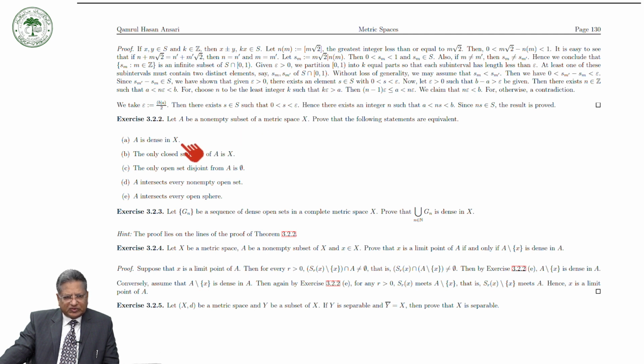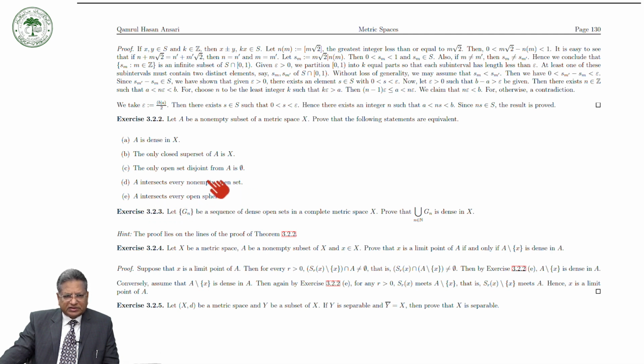I have also given several other exercises which you can prove very easily. Here I would like to mention that if A is a non-empty subset of a metric space X, then the following statements are equivalent. A is dense in X; the only closed superset of A is X; the only open set disjoint from A is empty; A intersects every non-empty open set; A intersects every open sphere.